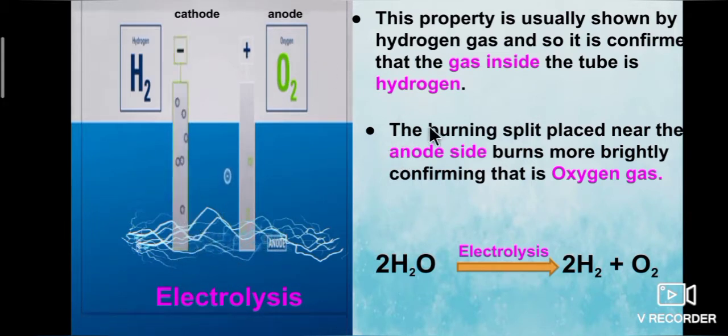So finally, this experiment shows that water is made up of hydrogen and oxygen. Water is made up of hydrogen and oxygen atoms. The ratio of hydrogen and oxygen is 2:1. That is, 2 hydrogen atoms and 1 oxygen atom.